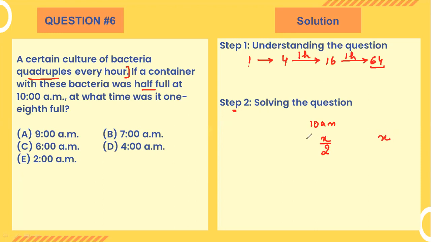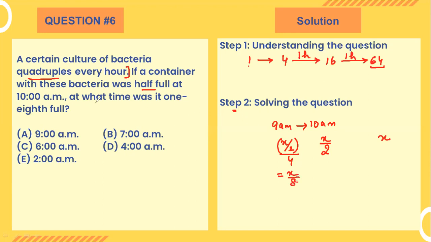So what will it be 1 hour before, at 9 a.m.? It will be 1/4 of this value, right? In 1 hour, it actually multiplied by 4, which means 1 hour before, it must be 1/4 of this population. So at 9 o'clock, it will be 1/4 of X by 2, the 10 a.m. population, and 1/4 of X by 2 in simple terms is nothing else but X by 8 at 9 o'clock.